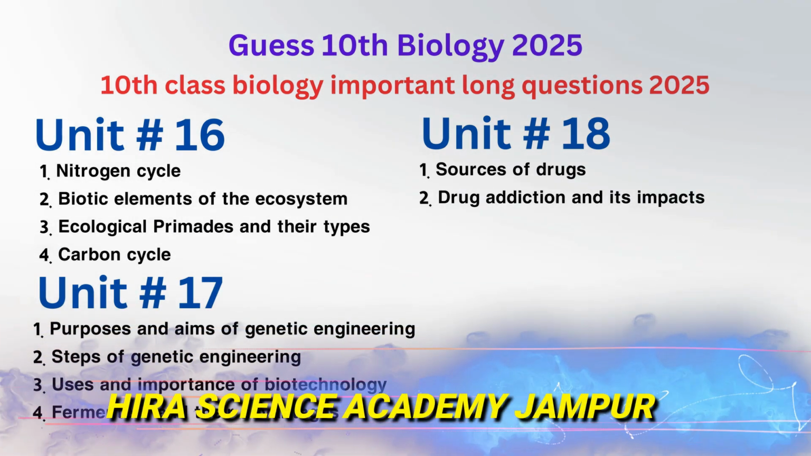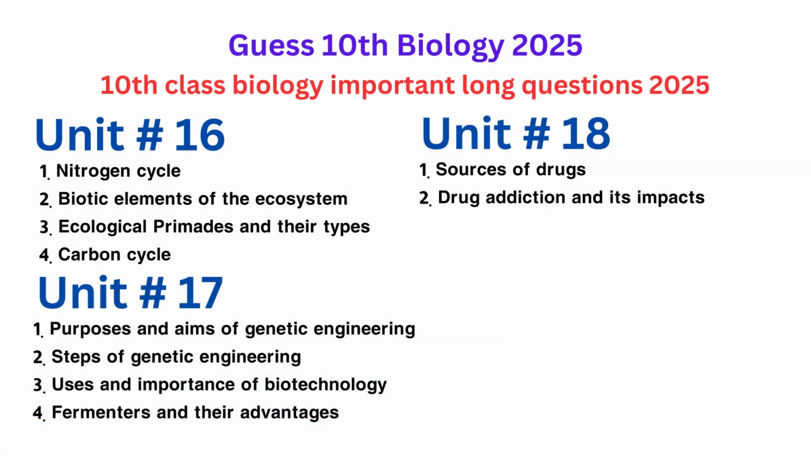Chapter 17, steps of genetic engineering. Chapter 17, uses and importance of biotechnology. Chapter 17, fermenters and their advantages. Chapter 18, sources of drugs. Chapter 18, drug addiction and its impacts.